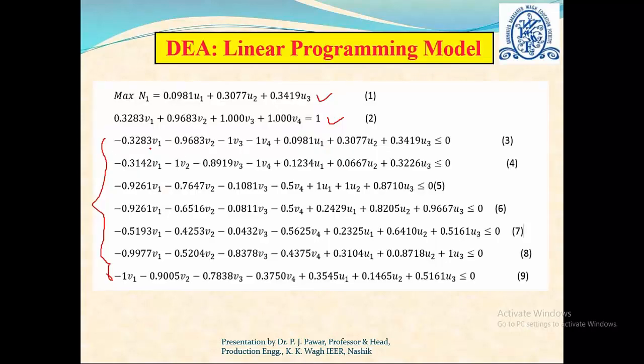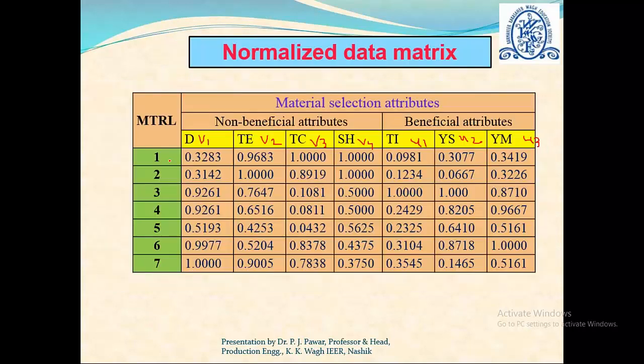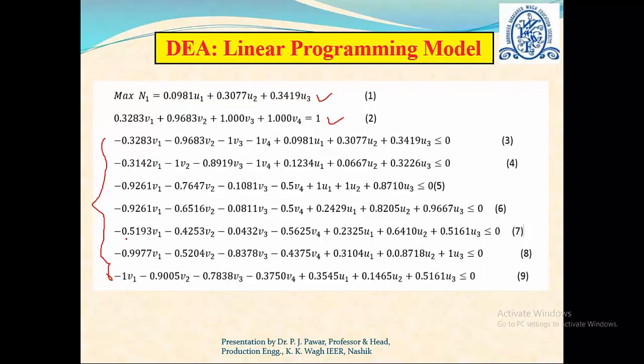So if you see in these equations, we assign minus signs to the non-beneficial attributes and plus signs to the beneficial attributes. I think we can understand very clearly that this is done for all these 7 materials. So this multiplied by this, multiplied like this, for the first material. Similarly, the second constraint is this multiplied by this plus this minus this multiplied by this minus this multiplied by this, like that. So this is for the second row. In this manner I can formulate the next 7 constraints. So far we have formulated one objective function and here the 8 constraints.